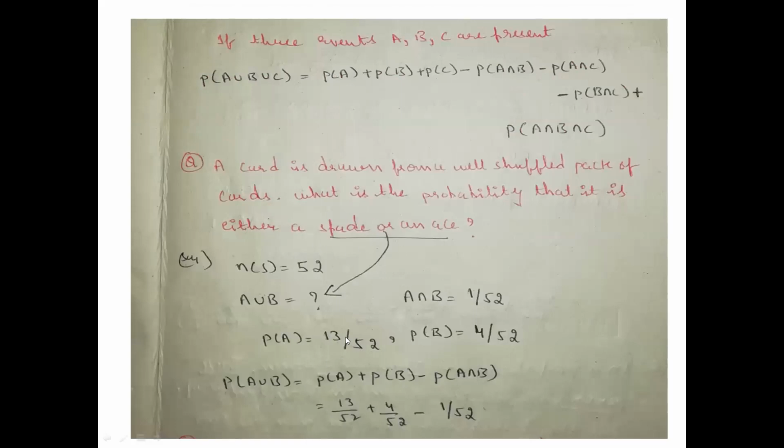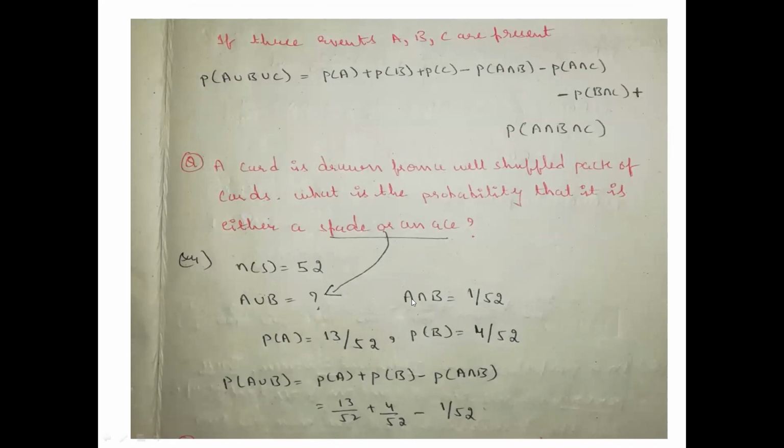That is P of A. What is the second event? We have to know about the ace. So P of B: how many aces will be there in 52 cards? 4 aces. Out of total 52 cards, we have taken 4 aces, 4 by 52.